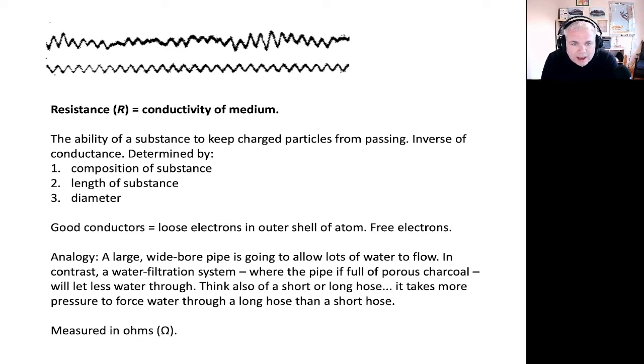So a large, wide bore pipe is going to allow lots of water to flow, whereas a water filtration system, for example, where the pipe is full of porous charcoal, will let less water through. You can also think about this that a longer pipe takes more water pressure to put water through it, just as a longer piece of wire takes more voltage in order to create the same current flow through that resistor.